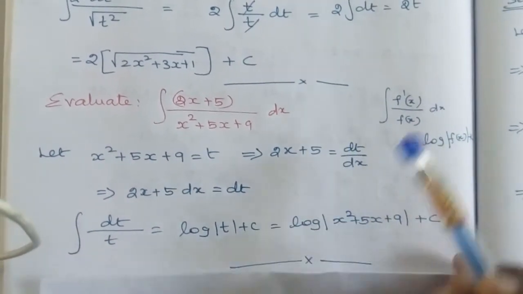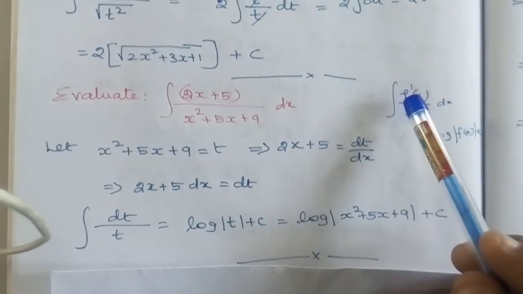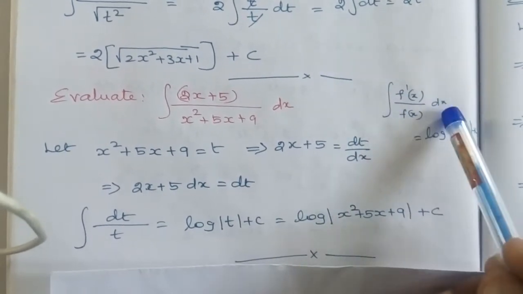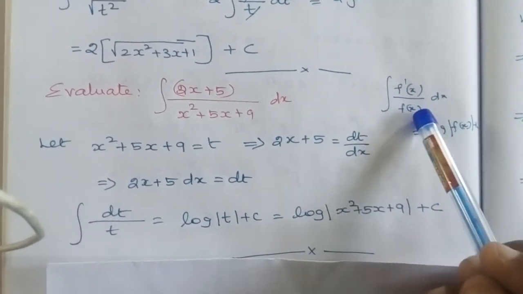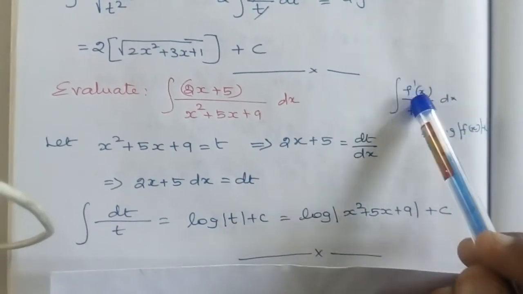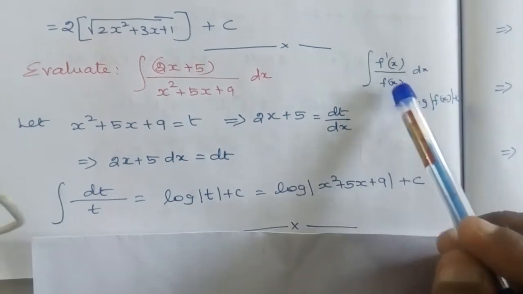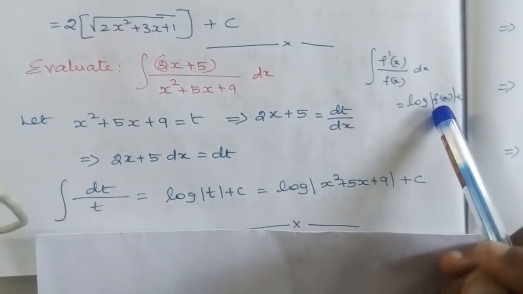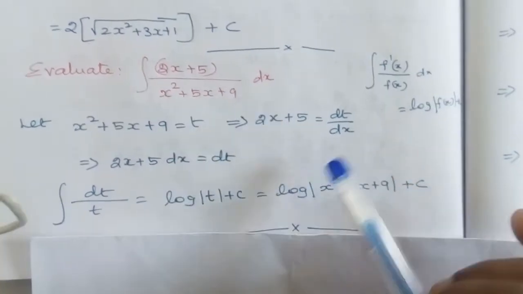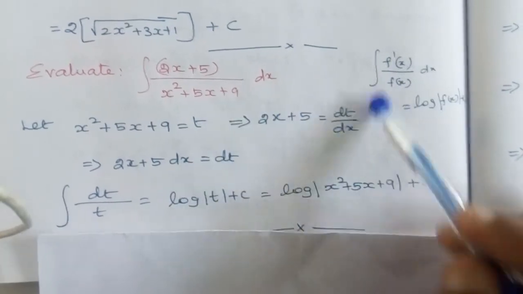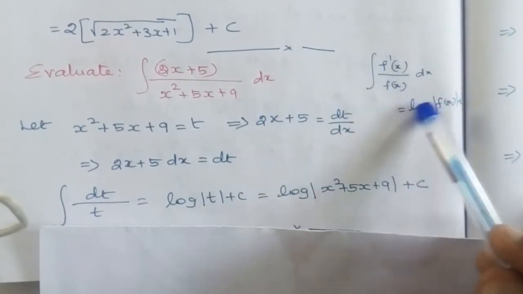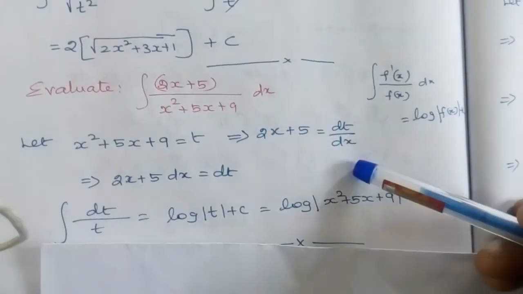Here we are seeing an important concept, integration of f dash of x divided by f of x dx. When we take the derivative of the denominator, if we get the numerator, we can directly write the answer as log mod denominator, log mod f of x. I hope you understand this. This is an important shortcut technique. I hope you understand this problem.